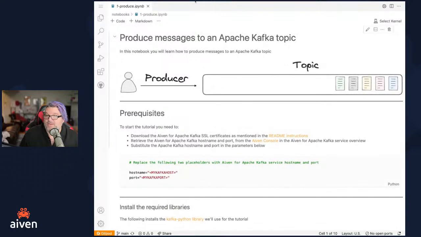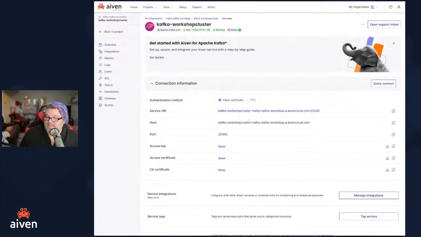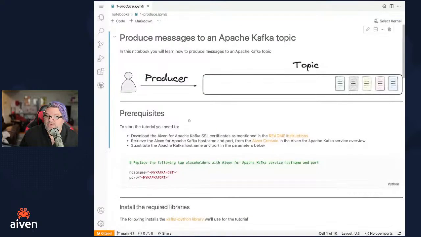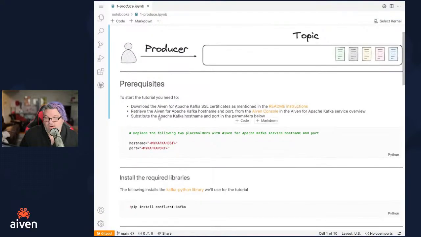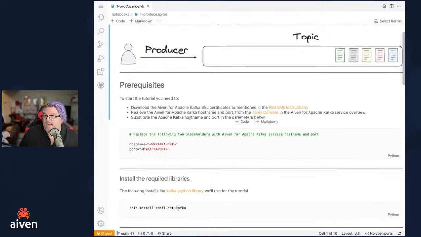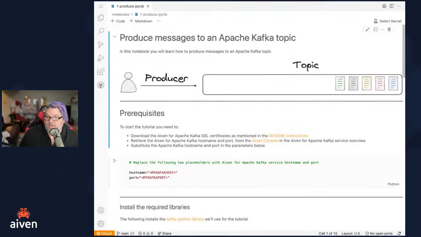And just as a reminder, if we were to go back and look at that, I can see here's my host name, here is my port, right? So I'll go ahead and copy that one. And if I go back here, in this first part of the notebook, we're going to go ahead and put in the host name and port.